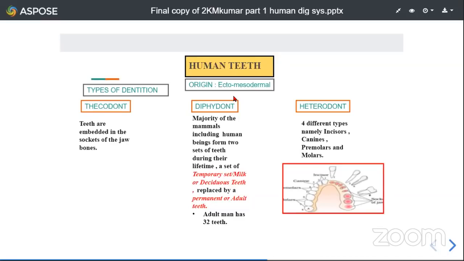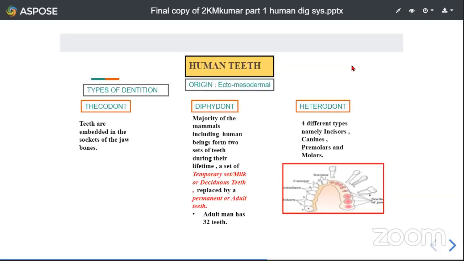The human teeth are ectomesodermal in origin. Ectomesodermal origin means that some part of the tooth is developed from ectoderm and some part of the tooth is developed from mesoderm. Students, you might remember that in your first year syllabus, we had three primary germinal layers, isn't it? The outermost layer is called ectoderm, the middle layer is called mesoderm, and the innermost layer is called endoderm. From these three primary germinal layers, all the tissues and organs are developed.